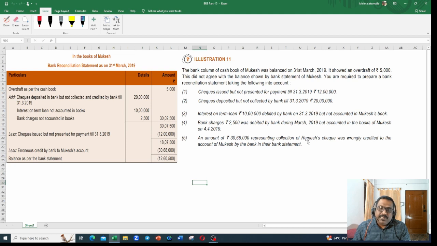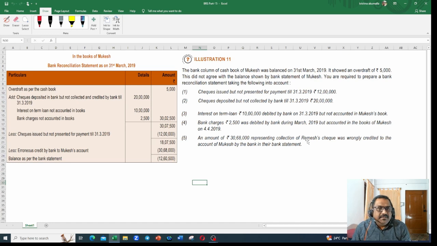That check has been received by the bank for collection, and that check was wrongly credited to the account of Mukesh. This is not supposed to be credited to Mukesh account because Mukesh is not the right person. Ramesh is the right person, but it is incorrectly credited to Mukesh account. That is what he's saying.